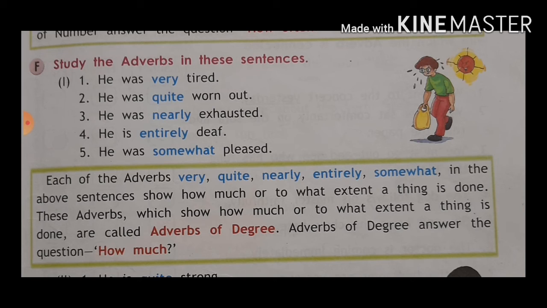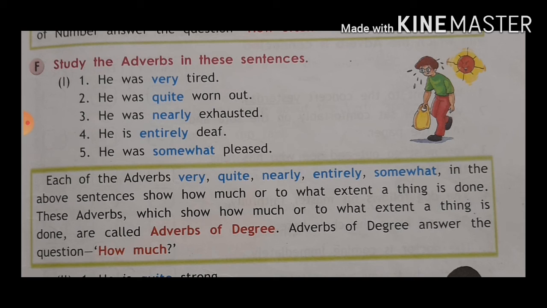Like, these tell us how much a thing is done. Like, he was very tired. He was tired, but how much was he tired? Very tired. Okay, he was nearly exhausted. So nearly exhausted, how much extent is done? Nearly. Okay, meaning he is very tired, just about to be exhausted. So this kind of words show us how much or to what extent a thing is done. Whatever the action is, how much it is happening, to what extent it has happened.